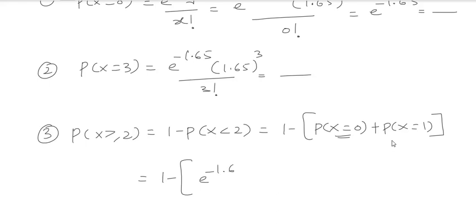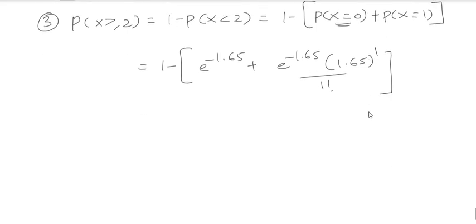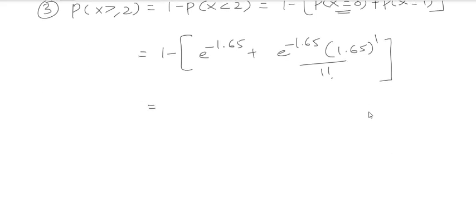So substitute: 1 minus [e to the power of minus 1.65 plus e to the power of minus 1.65 into 1.65 to the power 1 by 1 factorial]. Am I right or not? Then you calculate, that calculation part I am leaving for you. Whatever value you get, that is the answer. That is how you have to go through that particular criteria. Yes. Next problem.